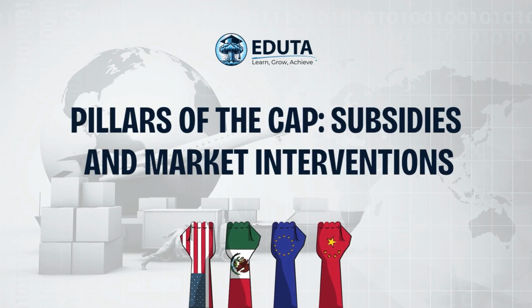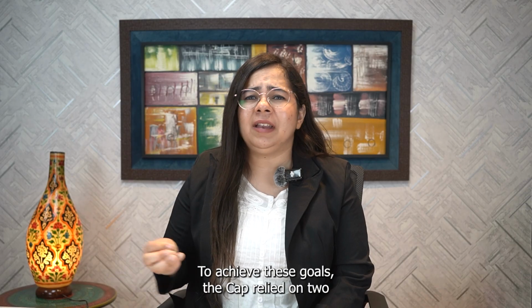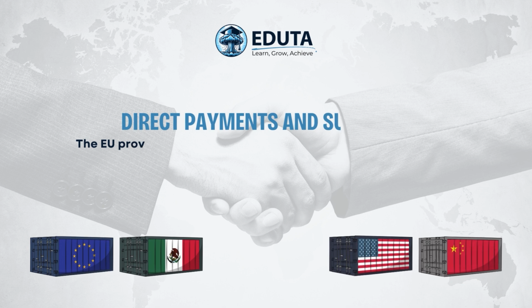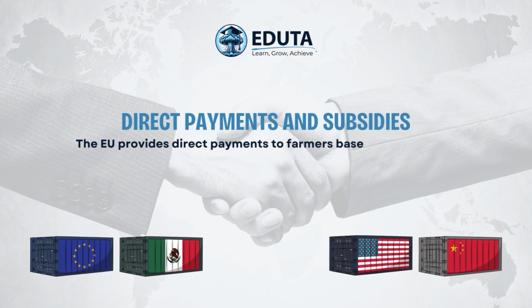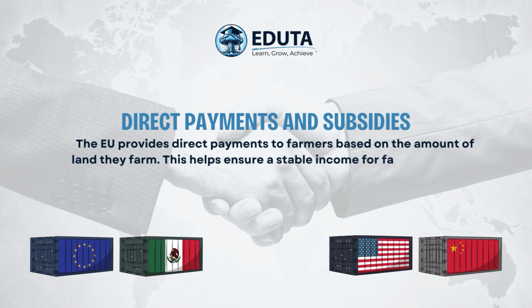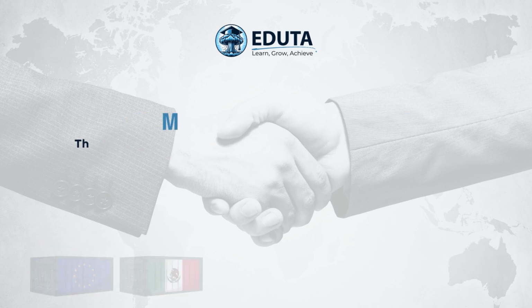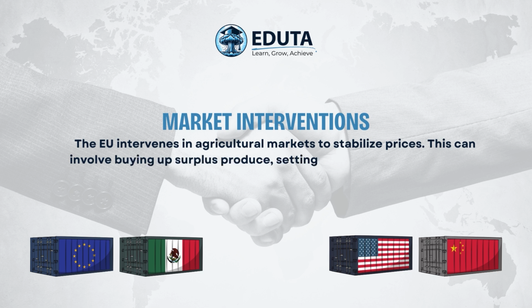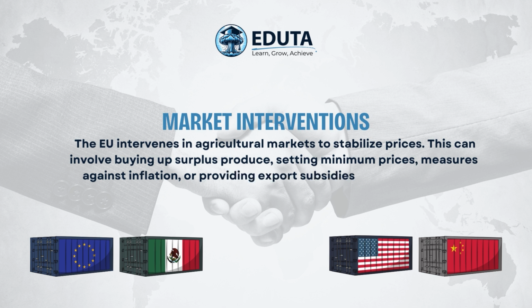Pillars of the CAP: subsidies and market interventions. To achieve these goals, the CAP relied on two main pillars: direct payments and subsidies. The EU provides direct payments to farmers based on the amount of land they farm. This helps ensure a stable income for farmers even in years with poor harvests or low prices. Market interventions. The EU intervenes in agricultural markets to stabilize prices. This can involve buying up surplus produce, setting minimum prices, measures against inflation, or providing export subsidies to help EU farmers compete in global markets.